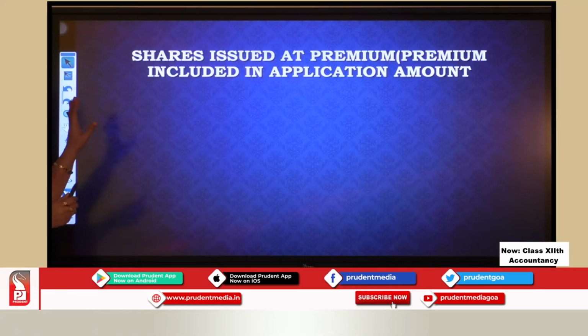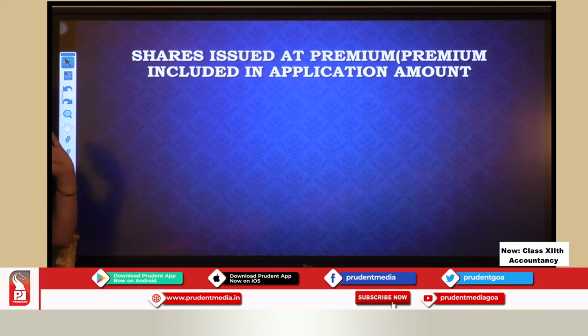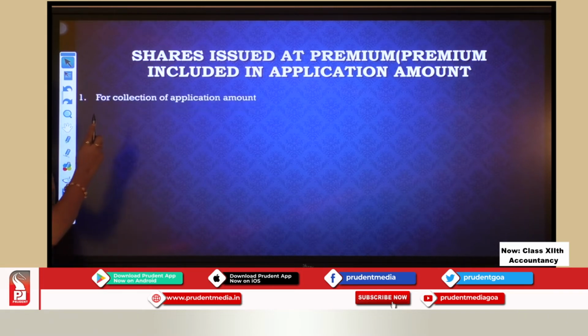So, let us see if the premium is included in the application amount, how we will be having our application entries. So, first entry will be for receiving the amount. So, let us see the collection of application amount. Okay. Bank account debit, we have done this earlier, so I am not going into detail of it.